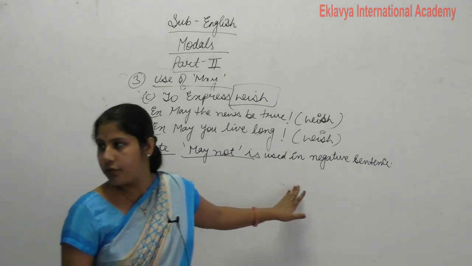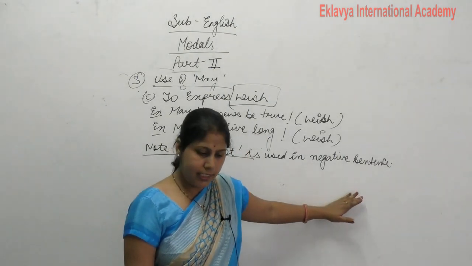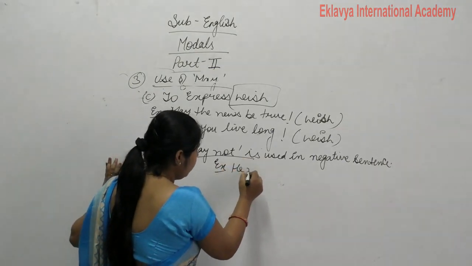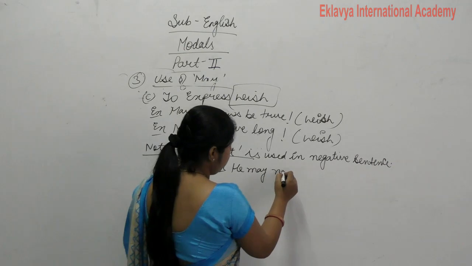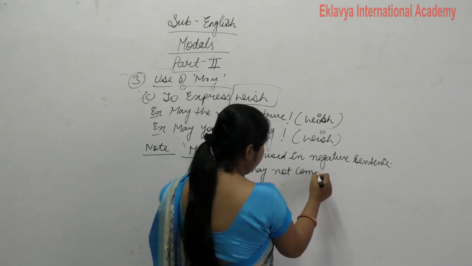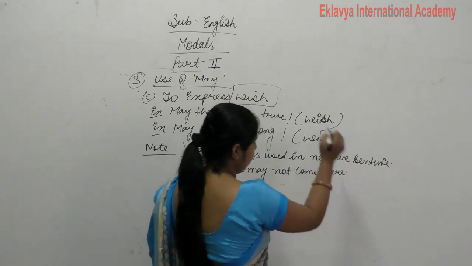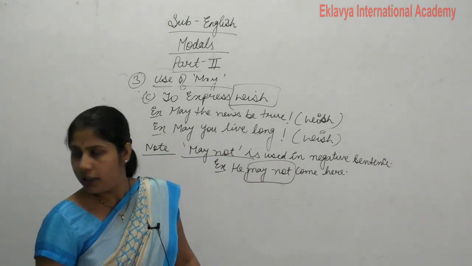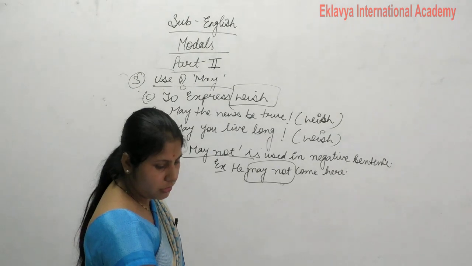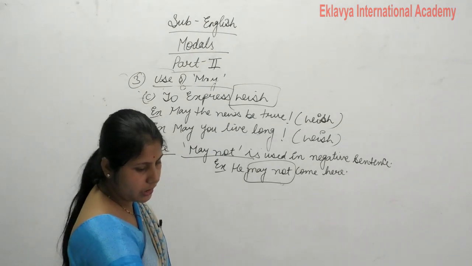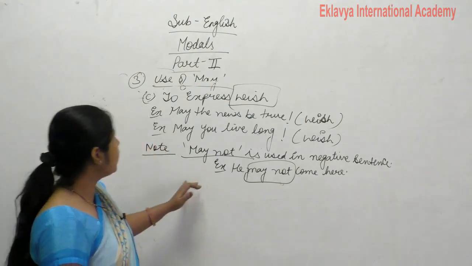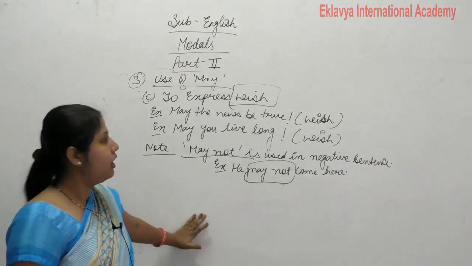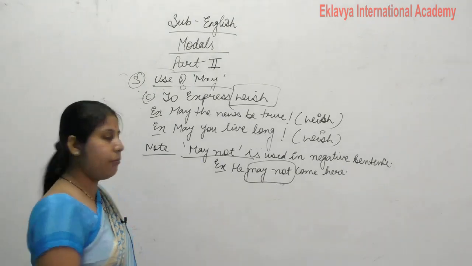May not is used in negative sentences. Like example, he may not come here. So this is our negative sentence. Okay, he may not come here. So this is our negative sentence. Clear? Now this is our use of may. Here our use of may is completed.